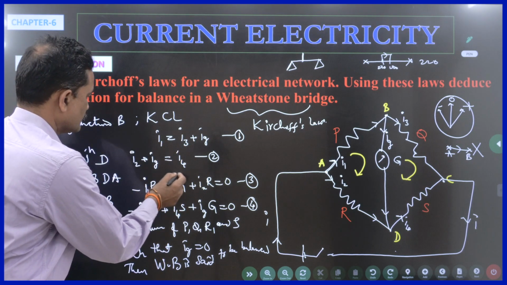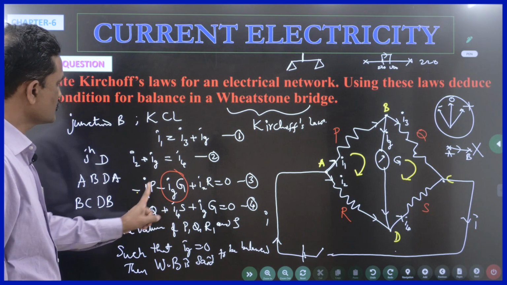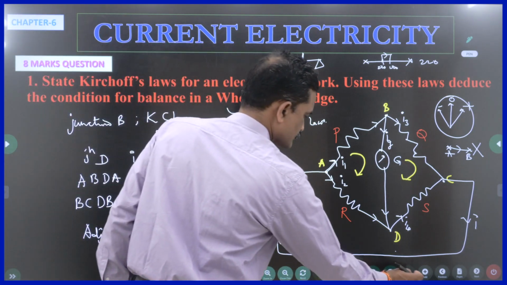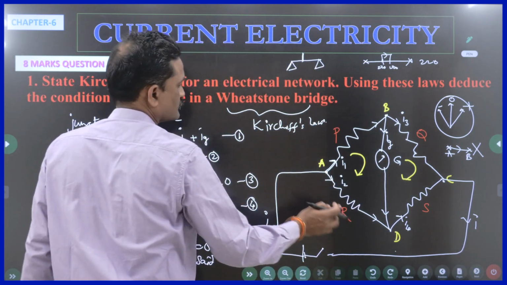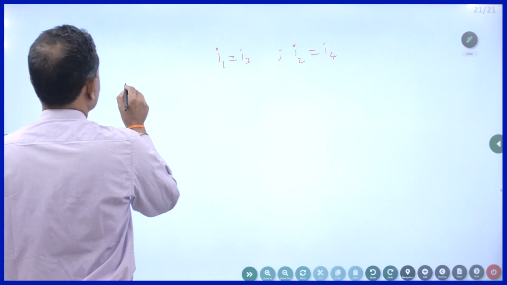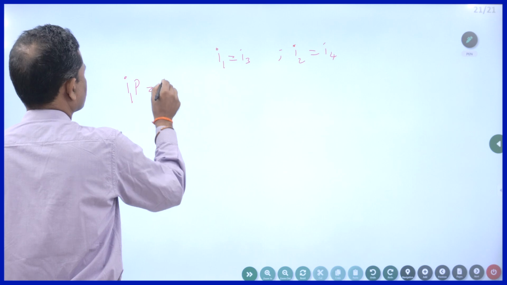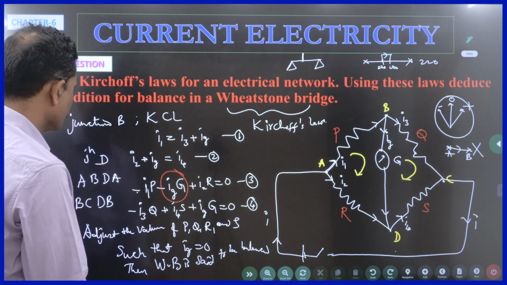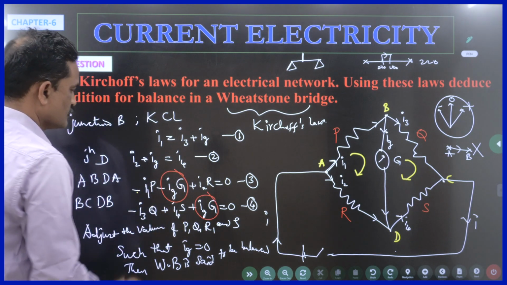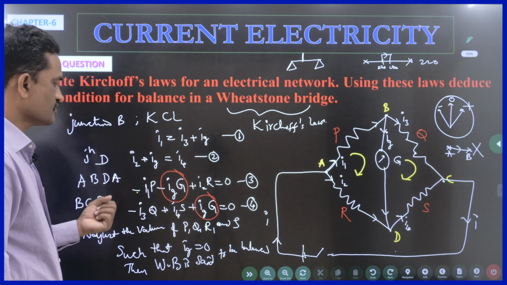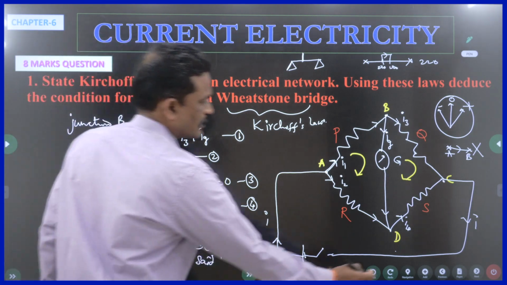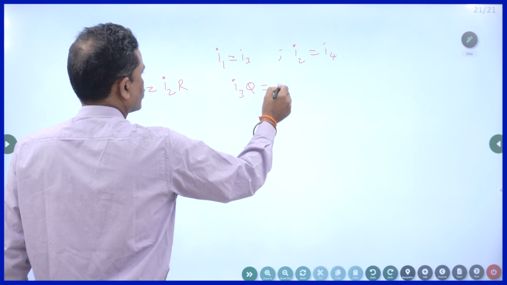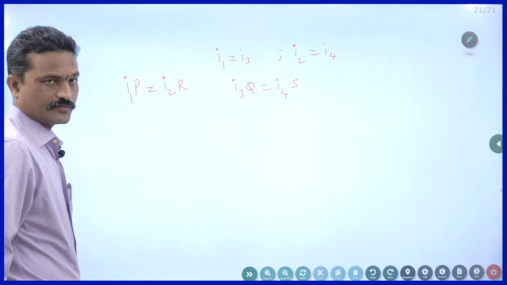When this term is 0, and if you bring this on the other side, you will get I1P is equal to I2R, right? So, I will write I1P is equal to I2R. This is my third equation. Now, what about the fourth equation? In the fourth equation, this IgG becomes 0. And when you bring this on the other side, it becomes positive. So, I3Q is equal to I4S. These are the 4 modified equations.